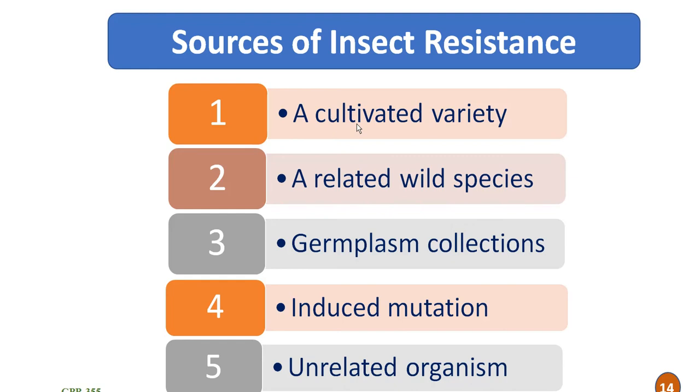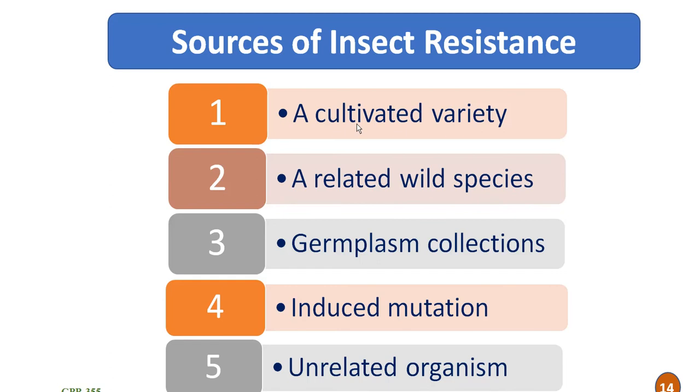Then induced mutation. This induced mutation is also an important source for insect resistance. For example, stripe rust resistance in wheat, leaf spot and stem rust resistance in groundnut, and red rot resistance in sugarcane, these resistances are obtained through induced mutation.